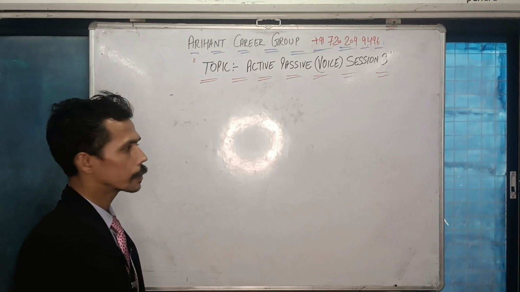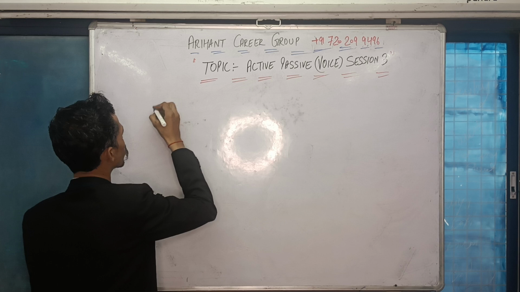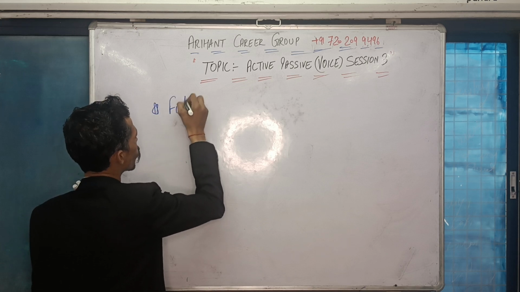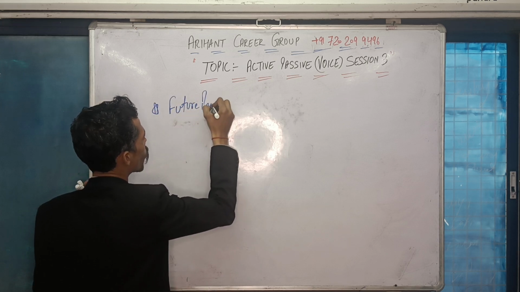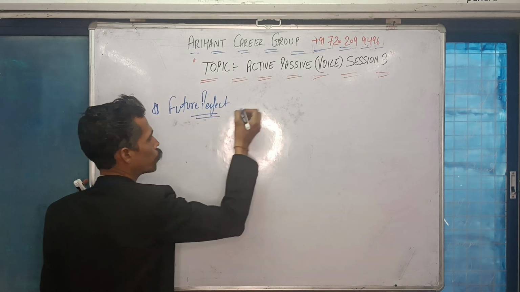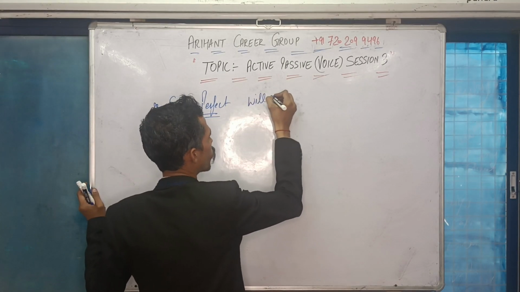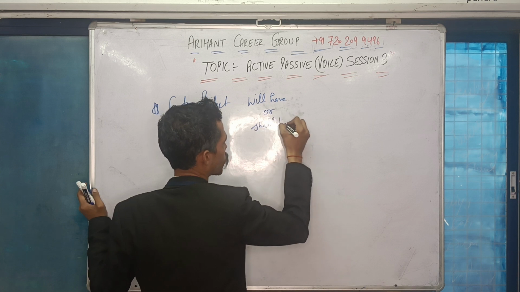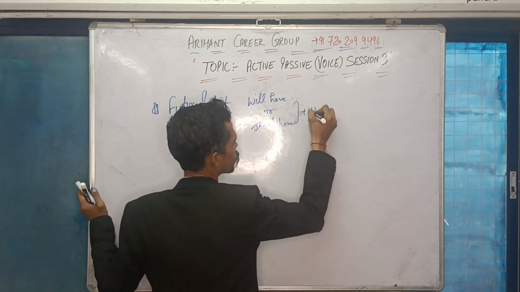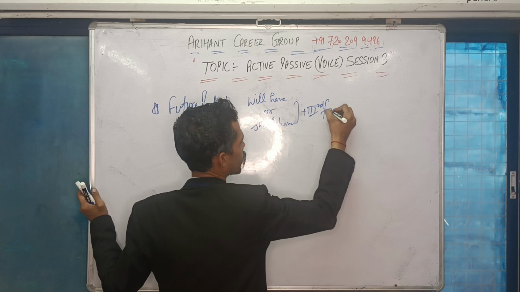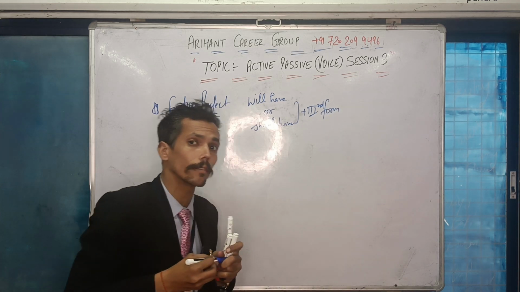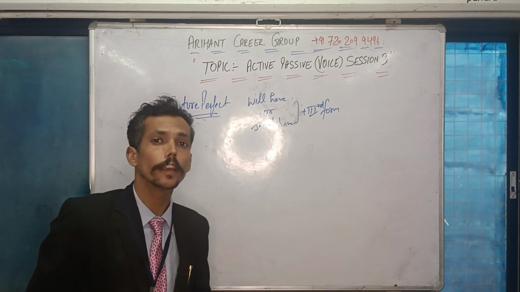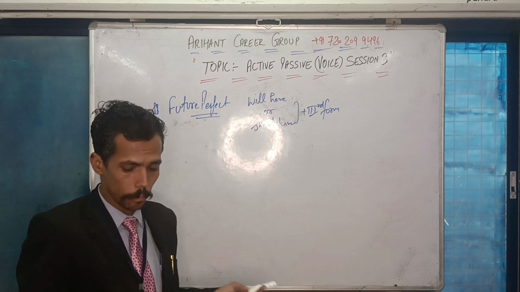Third tense that we have to discuss here is future perfect. You will be given will have or shall have in the question, plus you will be using third form. That will be given to you. Please note down, this is the given part. You will be given either will have plus third form or shall have third form.